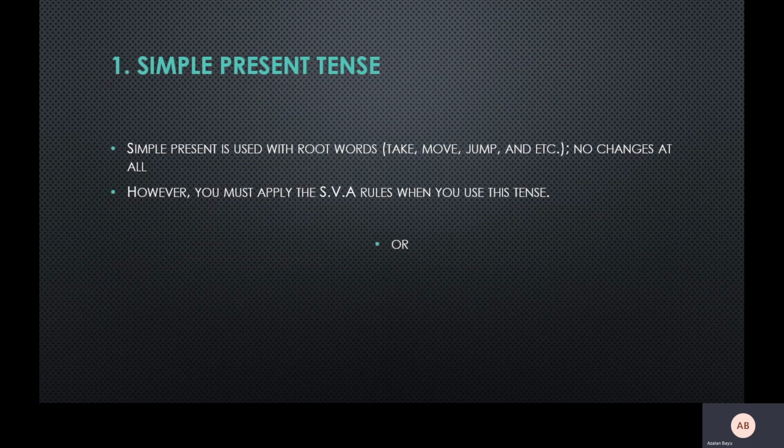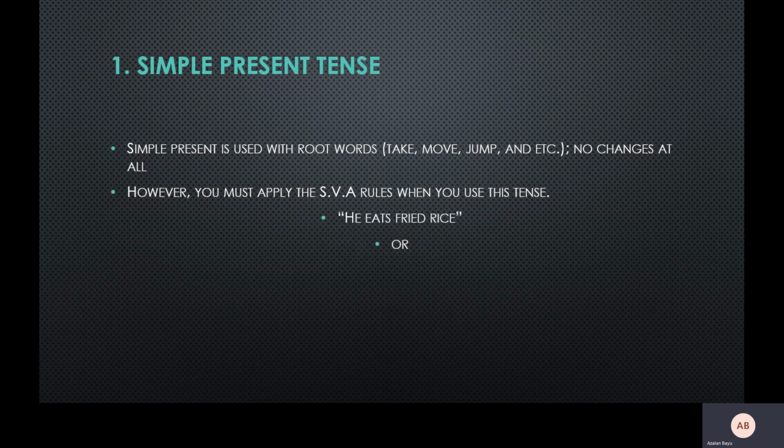The first one is simple present tense. When we talk about simple present tense, it is used with the root verb, and no changes at all. You don't need to add ing, or pair it with a be verb. For example, is reading, no. For simple present tense, you use the root verb, but you need to apply the subject verb agreement that we have learned before this. The rules, you have 10 rules. If you want to use simple present tense, what you need to take care of is whether you want to add s or not for the verb.